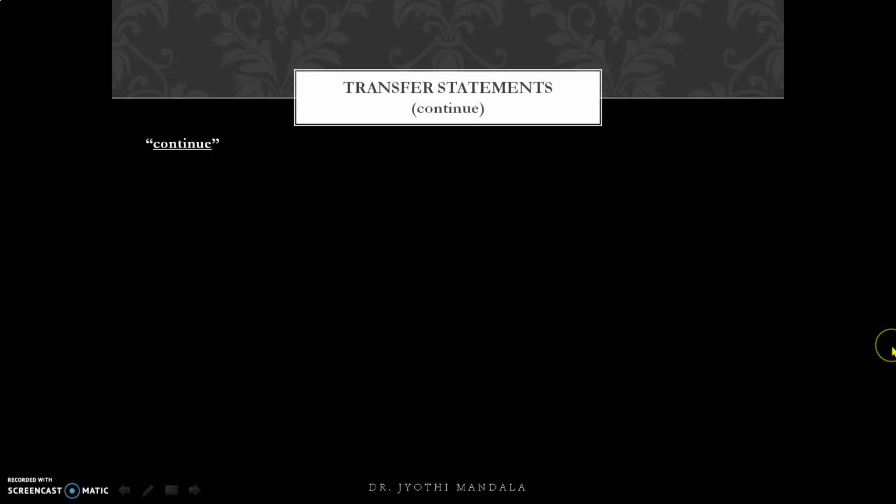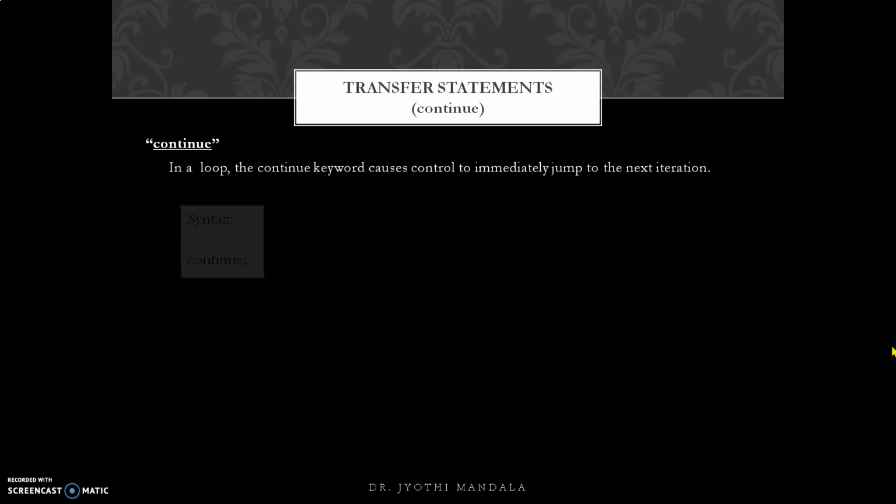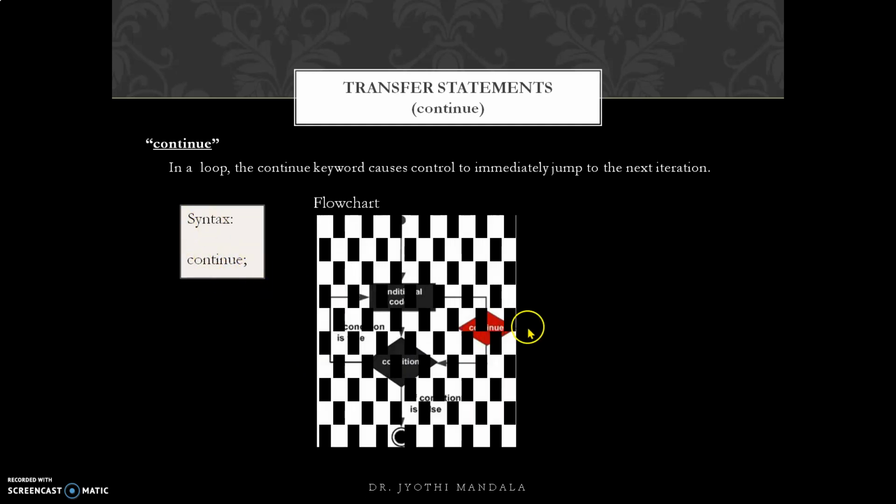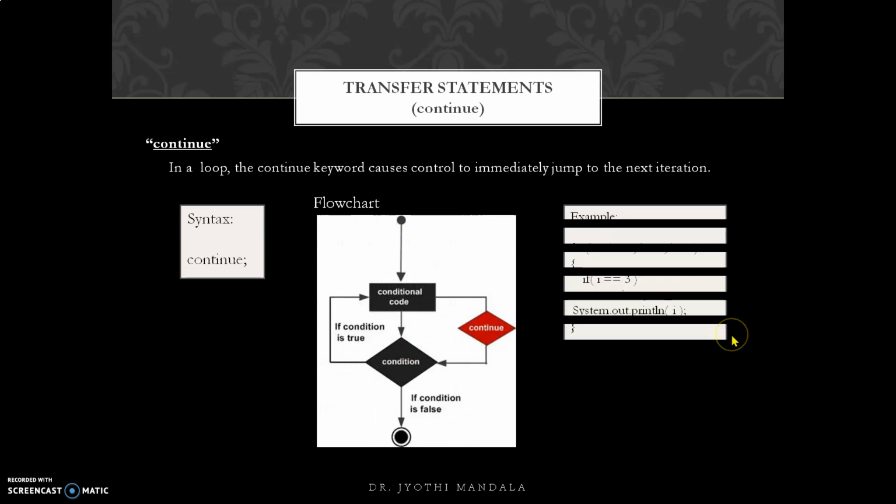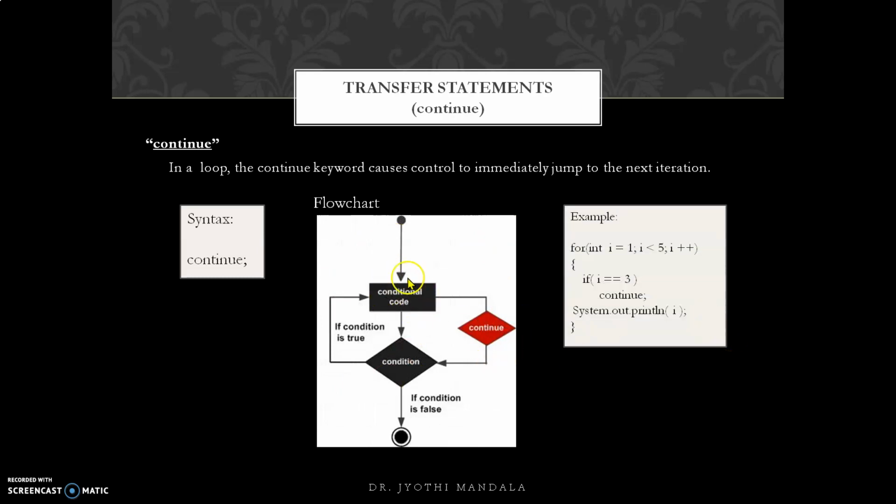Exactly opposite to this one is continue, where continue is used to continue with the next iteration. We'll see with an example. The syntax is directly continue, ending with a semicolon. This is the flow chart for that one. So in a loop, if you have a continue, it goes to the next iteration. Let us learn with a simple example. The same example has been replaced with continue.